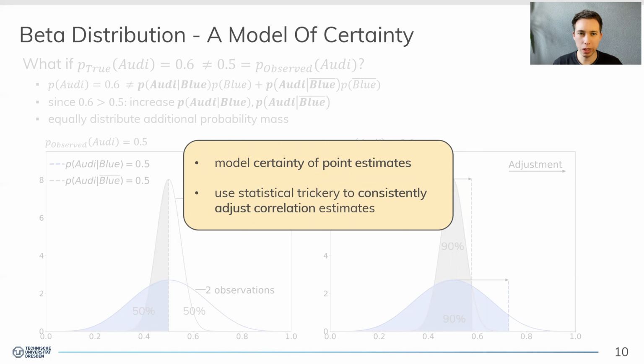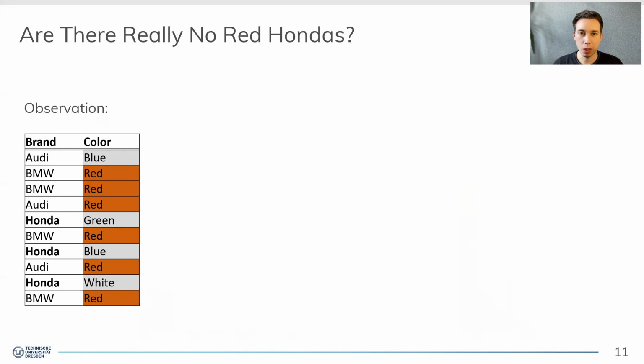Okay, but how does it translate to the zero-tuple situation then? So let's have another example of a sample where we have 10 sample tuples. And here we could ask, what is the overall probability of observing a red Honda? As you can see, there is no red Honda contained in our sample. However, we first start with deriving these basic statistics again, like the overall probability of seeing a Honda, or probability of observing the color red, and also the conditional probability of seeing a Honda under the condition that it is not red. As we see, 4 cars are not red, out of which 3 are Hondas.